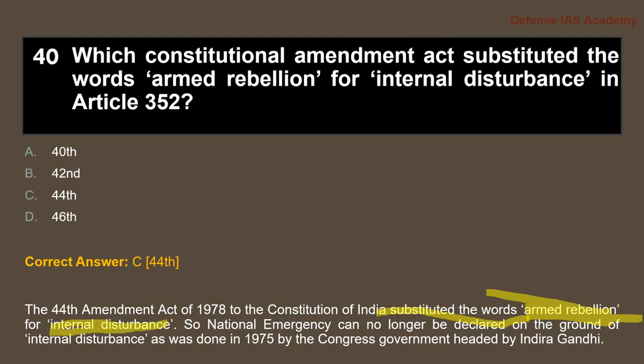So, national emergency can no longer be declared on the ground of internal disturbances, as was done in 1975 by the Congress government headed by Indira Gandhi. So, the 44th Amendment of 1978 substituted internal disturbances with armed rebellion.